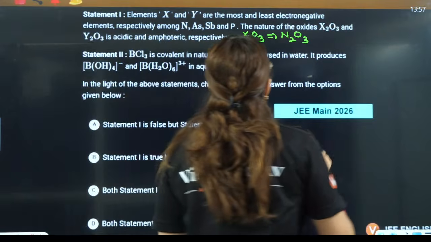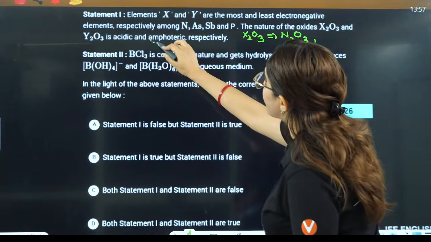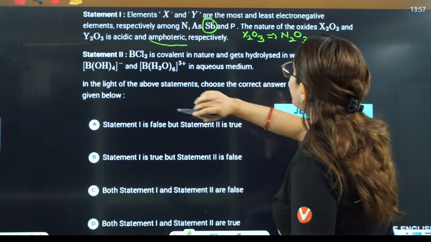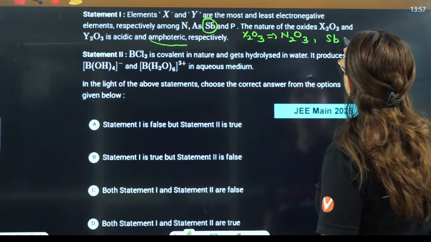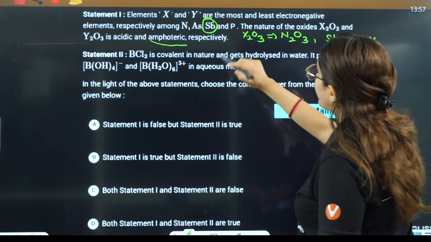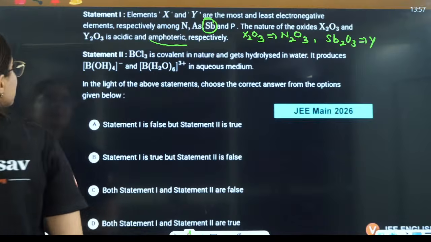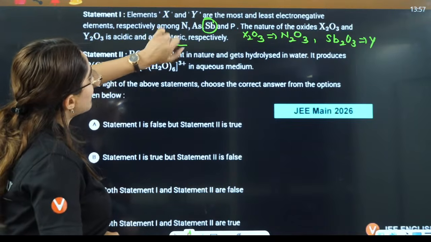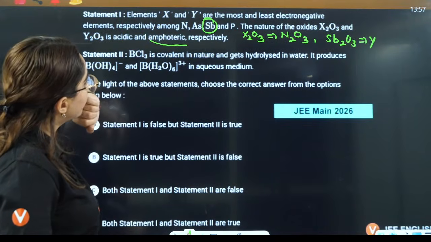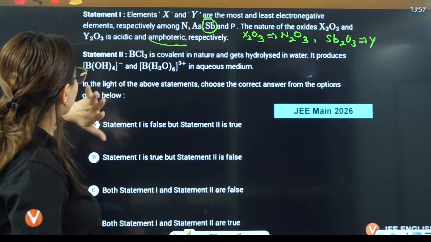And the least, which is also amphoteric in nature, will be antimony, so it will be Pb2O3, that is your Y. So this statement we can say is correct here. Most is nitrogen, least is antimony, and nitrogen oxide is acidic and antimony is amphoteric.